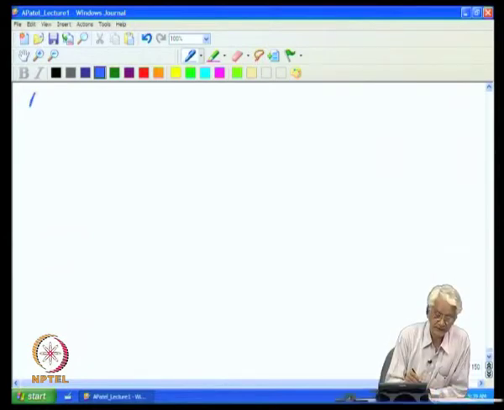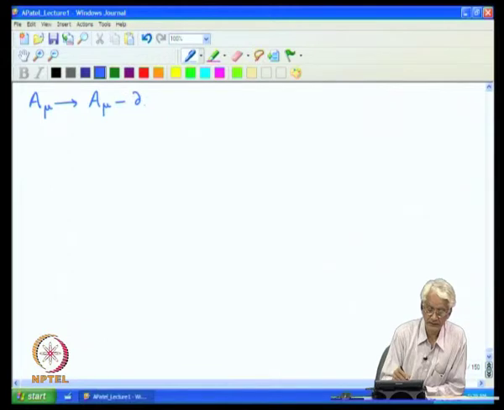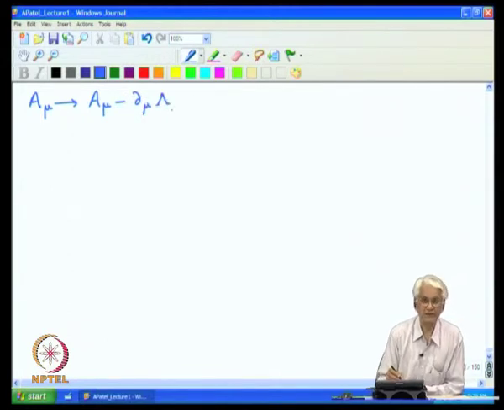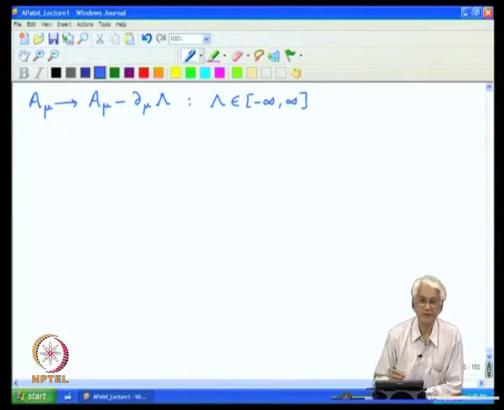So, in the classical analysis of Maxwell's equation, when we just took the variation as A mu going to A mu minus d mu lambda, in this particular case lambda was just a real function and one can take them to have values anywhere between minus infinity and infinity, and this is many times referred to as a non-compact formulation.